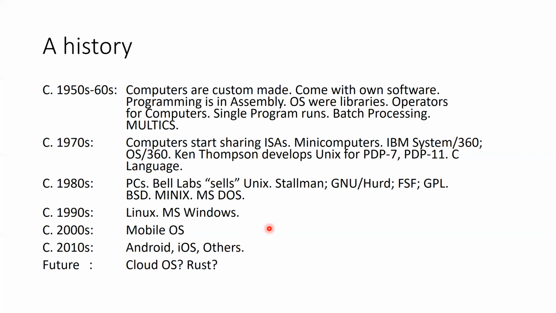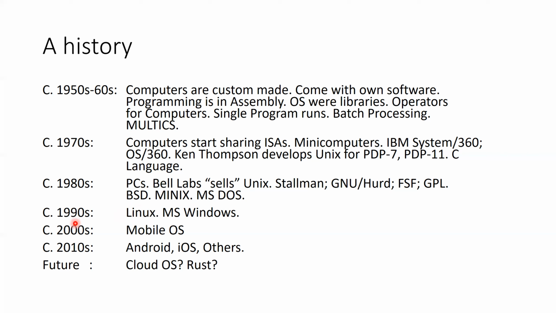There were also other operating systems. This is by no means a comprehensive overview. In the 90s, apart from Linux and Windows, there were other operating systems as well. There were a bunch of Unix variants, and I think other operating systems like BeOS, a lot of others. But we are focusing mainly on these two because Windows is the most used on desktops, and Linux because we will be using Linux in labs mostly.